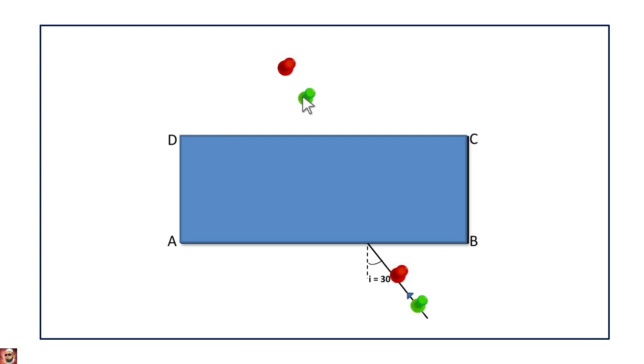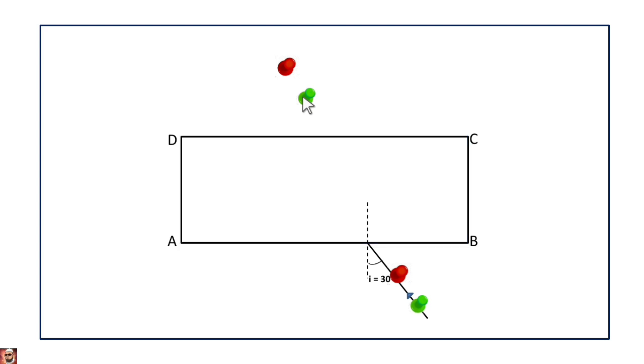Remove the slab and take out the pins. Draw a straight line by joining the dots. When you join, up to where do you have to join? By the pins, up to the edge CD of the rectangle. This is the CD of the rectangle. Up to this point you have to join it. This line represents the emergent ray, the ray which we got in the figure. That ray we call the emergent ray.